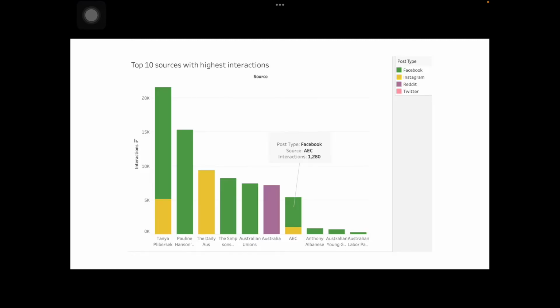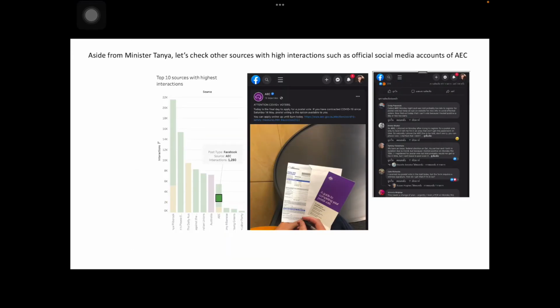From this top 10 sources with highest interactions bar graph, it's not surprising that Tanya has the highest engagement, as mentioned, while AEC's official account, such as their Facebook page, has to post many more times than Tanya to receive this 7th rank amount of interactions. Some issues spotted in the comment section about AEC are that they couldn't make it in time to support people who got affected by COVID-19. With about 200 likes on Facebook but comparatively lots of negative feedback from the audience, it exceeded 102,000 interactions.